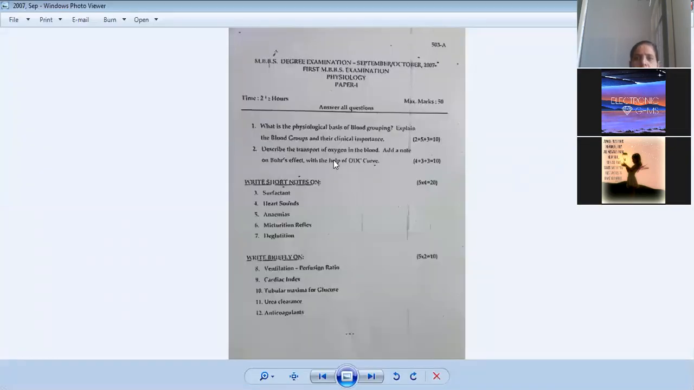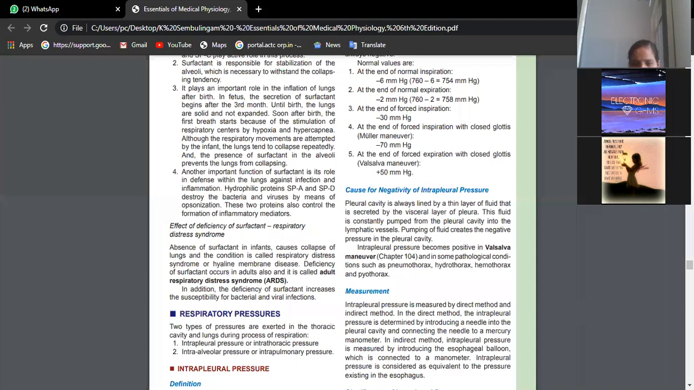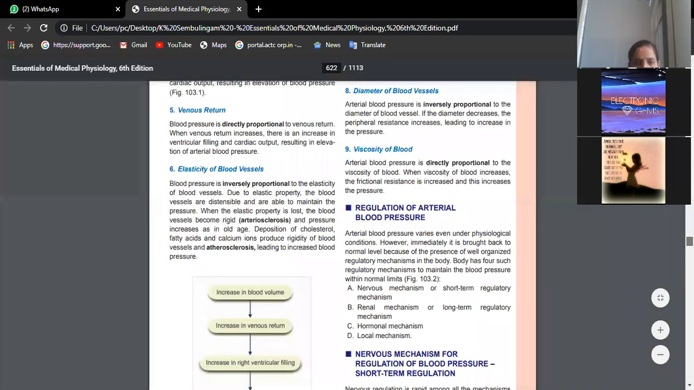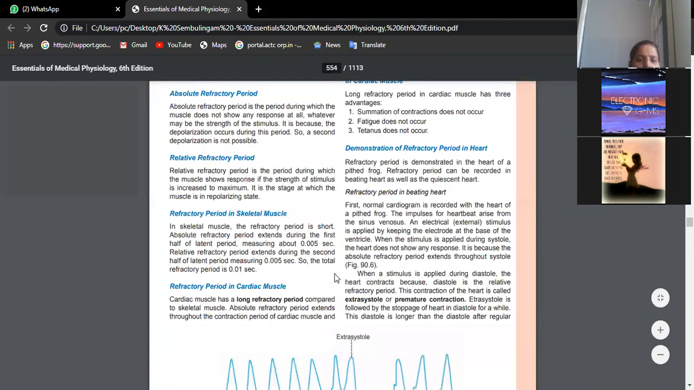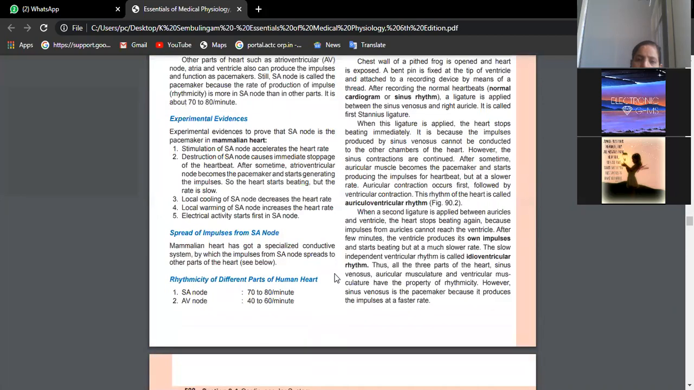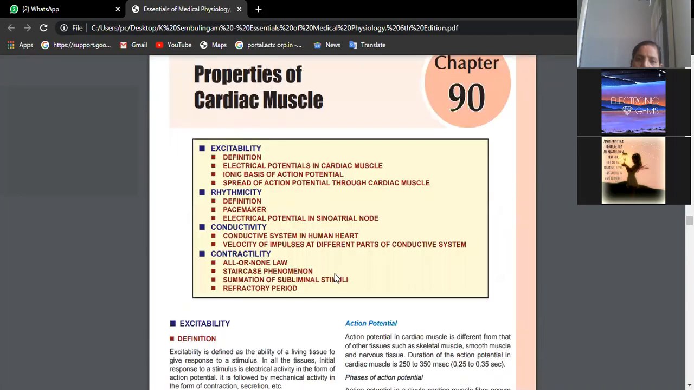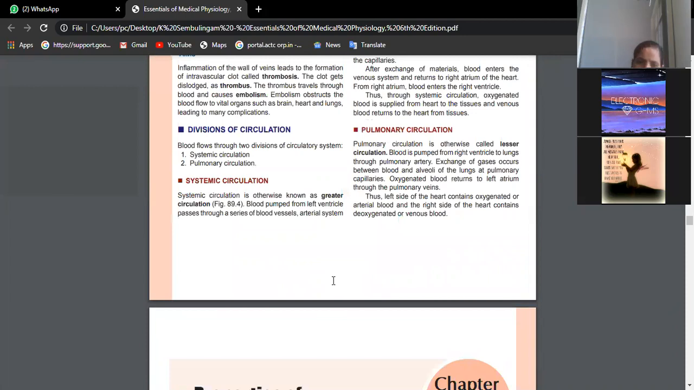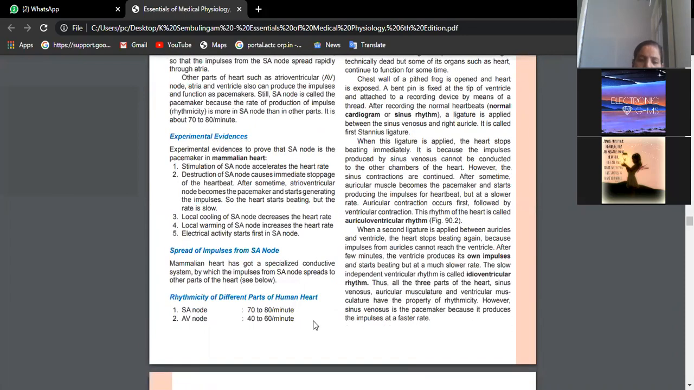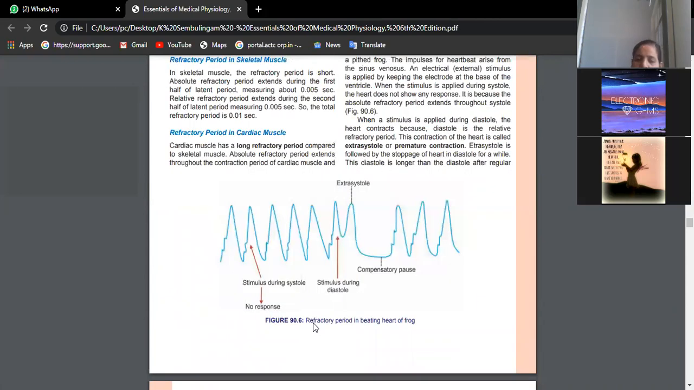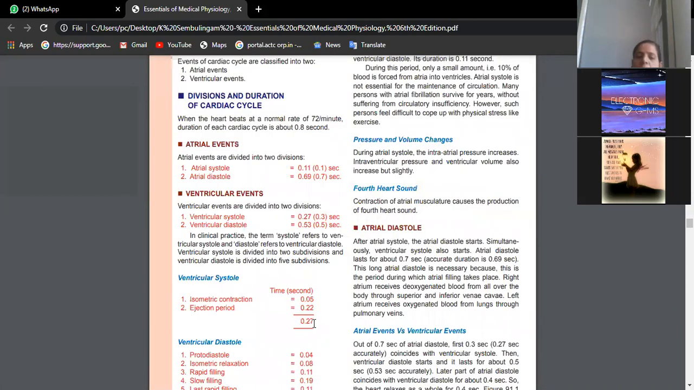Heart sounds. How many heart sounds are there, and how are they produced? Four heart sounds. Tell me fast, how are they produced? First heart sound. The first heart sound is also known as the lub sound. It is produced during ventricular systole.